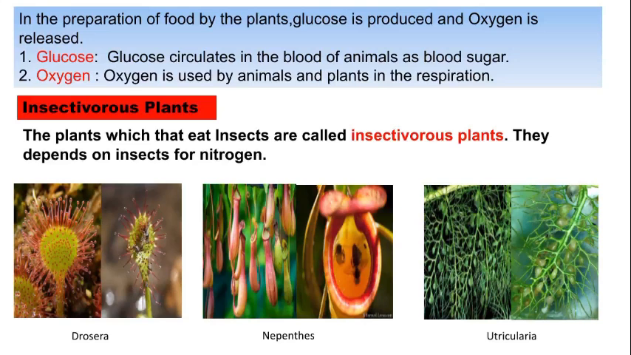So what is the use of these two, glucose and oxygen? Glucose circulates in the blood of animals as blood sugar. Oxygen is used by animals and plants in respiration.